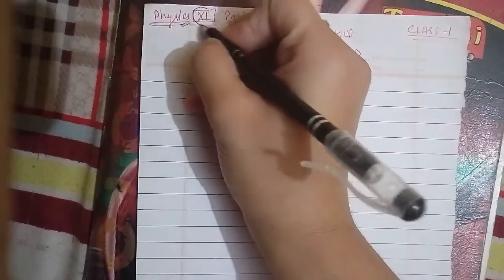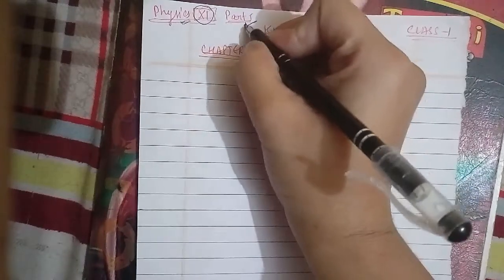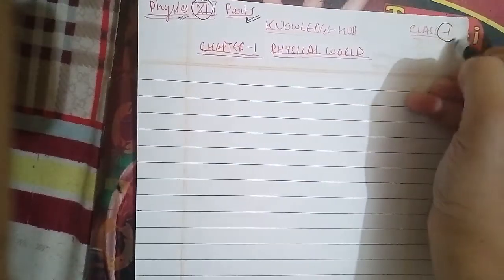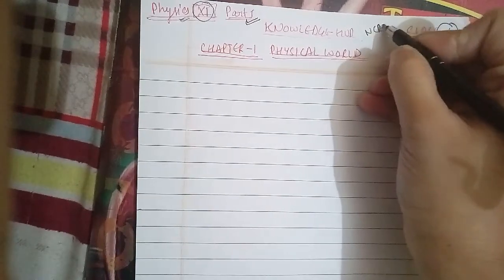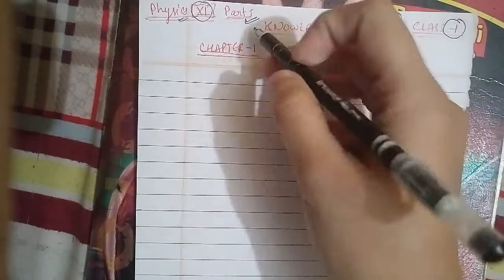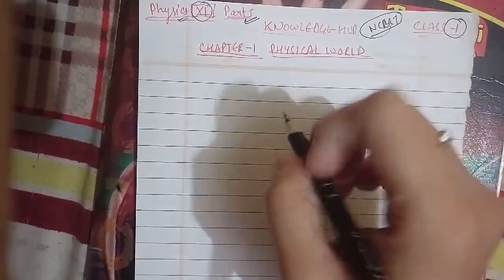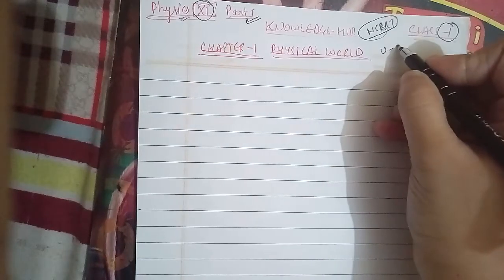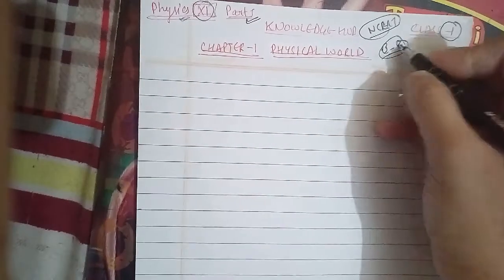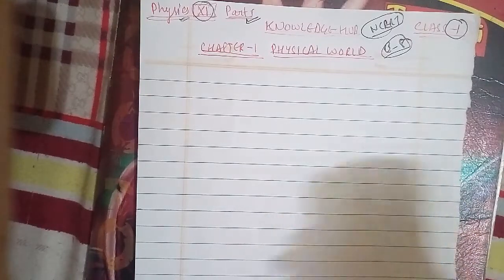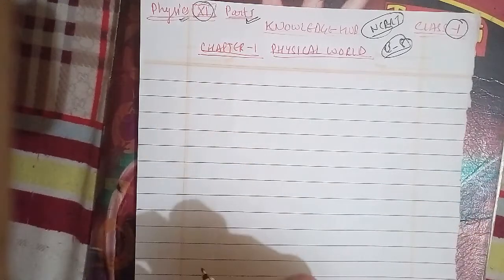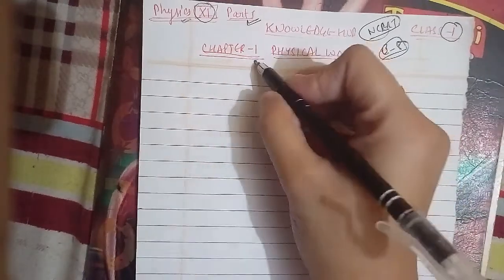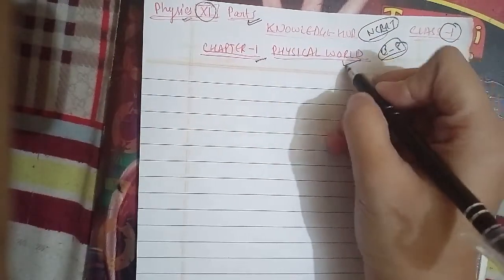Today we're going to start with your physics class, the class 11th, part 1 of physics, and this will start discussing the CBSE NCERT. In NCERT we are dealing with part 1, which consists of chapters up to chapter 8, that is from 1 to 8, and then from chapter 9 it is in the next part, which is part 2. So this is chapter 1, where we have to discuss the physical world.